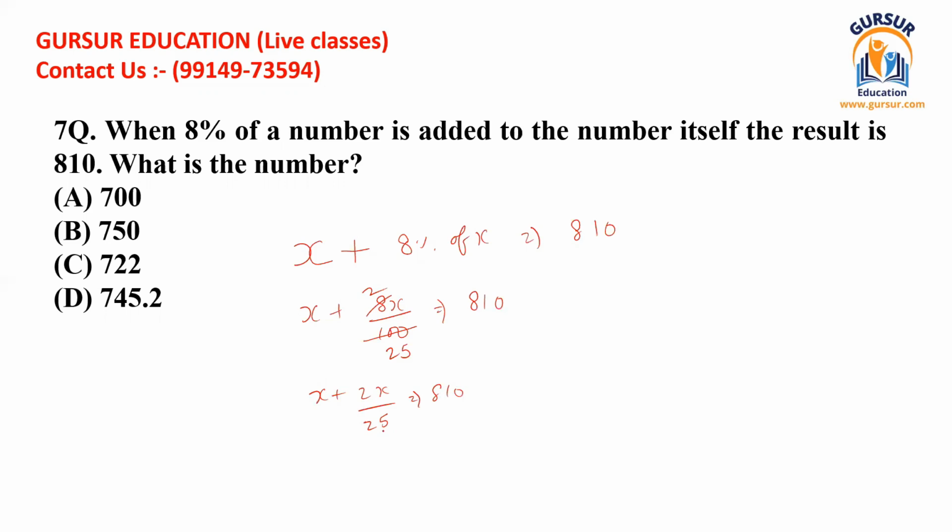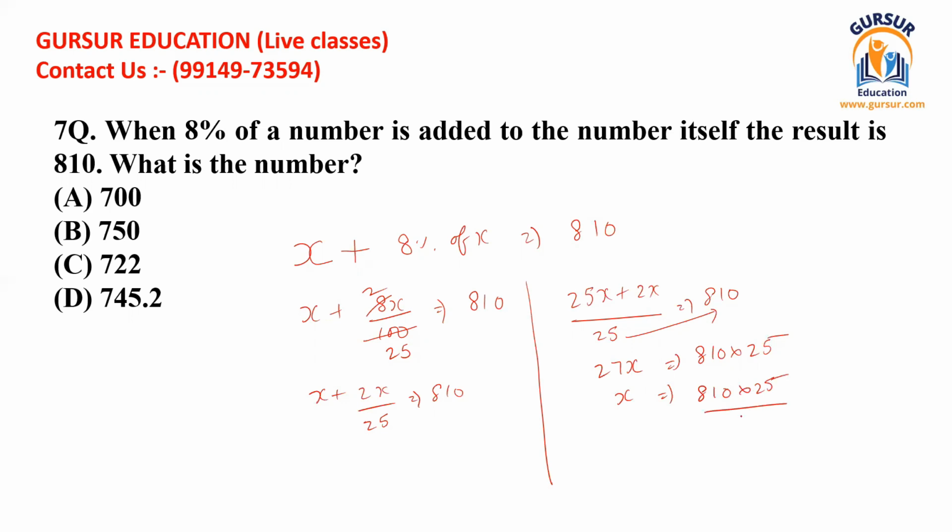We can take the LCM of 25, then we get 25x plus 2x divided by 25 is equal to 810. So we can easily solve this now. This is 26x, and we can take this 25 to the right hand side. That comes in multiplication with 810, and we can write it like this. If we take x to the left hand side only, we take 27 to the right hand side, we can write this equation as this as well.